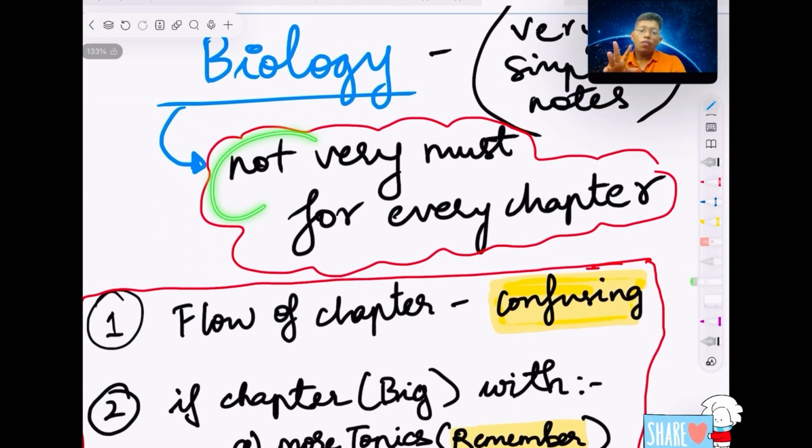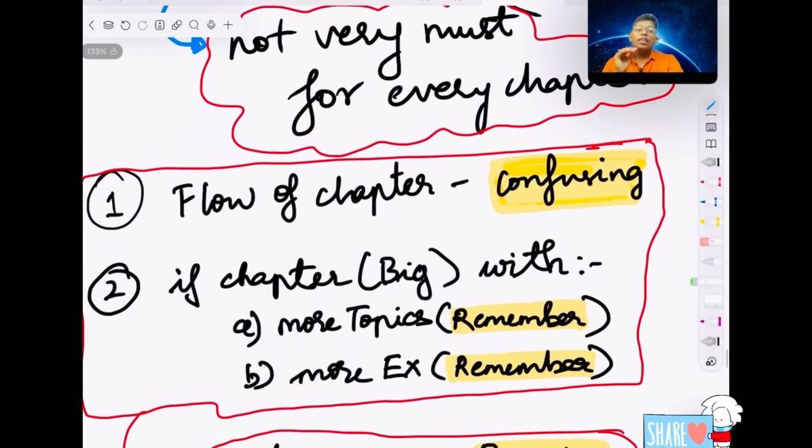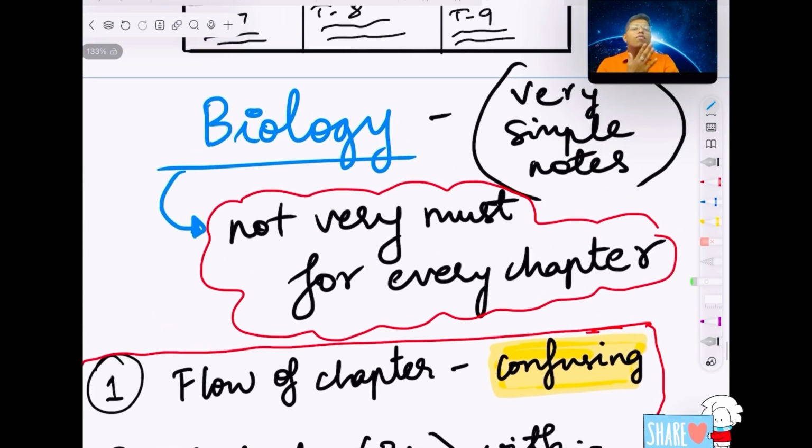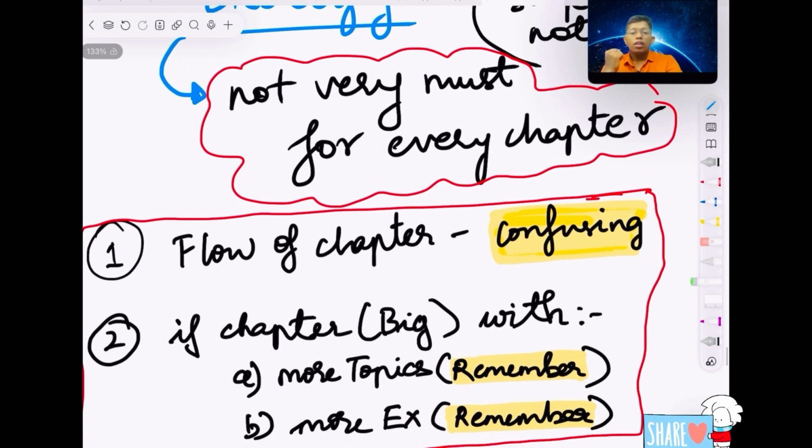As I said, it is not very important, not a must for every chapter, to make short notes. So no need to make notes for every chapter, as I said before itself. You may say, sir, for physics, chemistry and all, you said every chapter you should do, but for bio you didn't say every chapter. The reason is the flow of the chapter is very confusing.